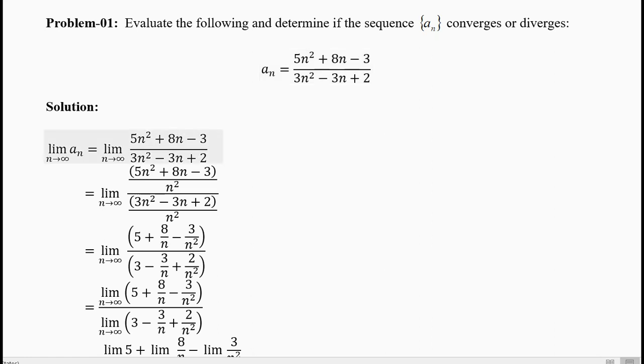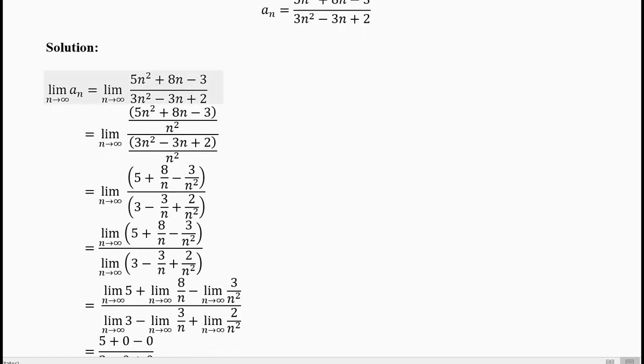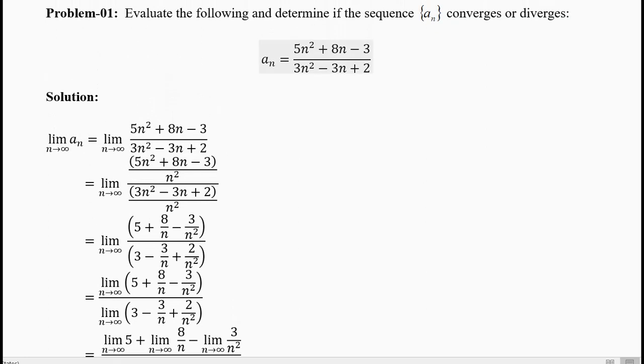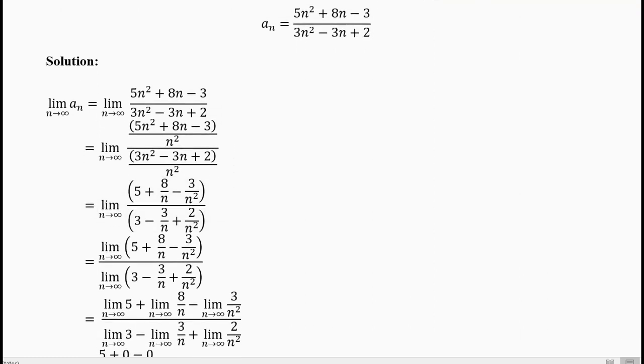There are different ways to take the limit. You can choose any method of using the limit. Now this is 5n square plus 8n minus 3 divided by 3n square minus 3n plus 2. This formula is given in the question. Now take the limit. Now how did we take the limit in calculus 1? In calculus 1 we divided it by n square because n square is the highest power. So you will get 5 plus 8 by n minus 3 by n square in the numerator.